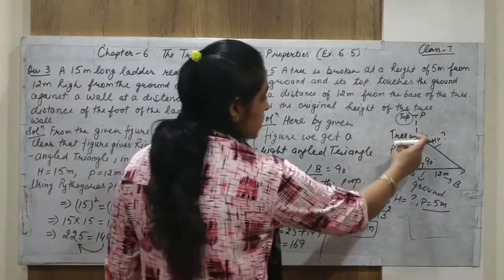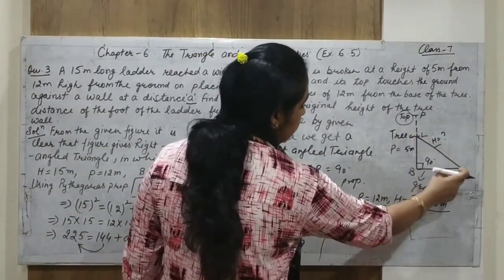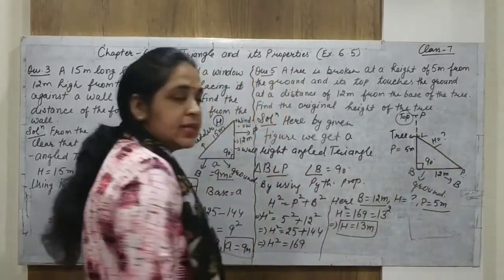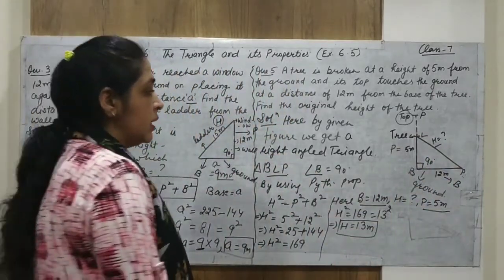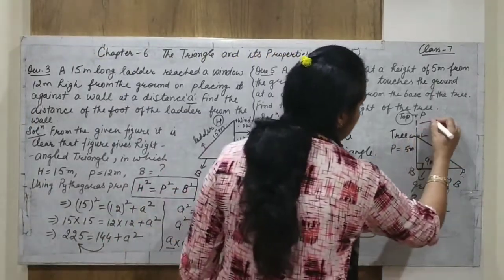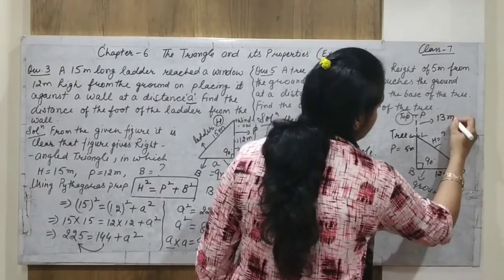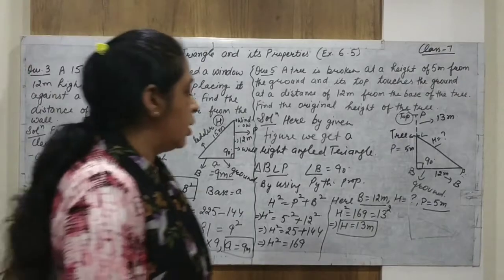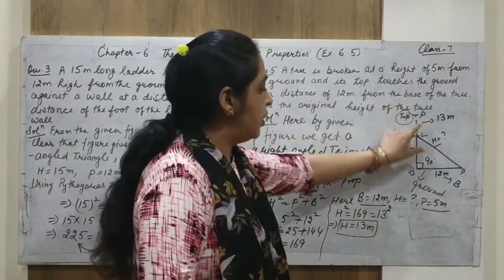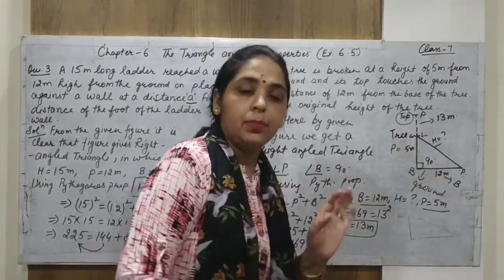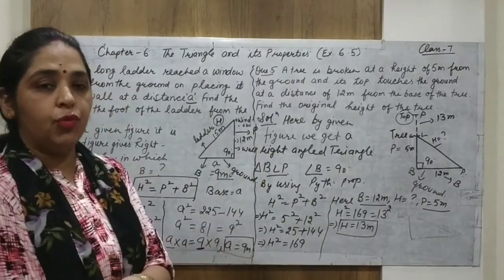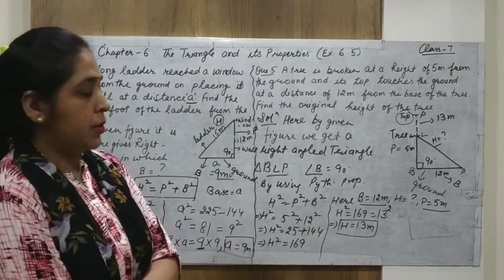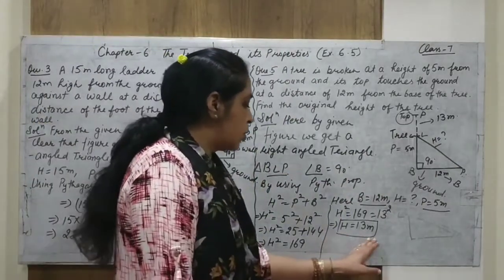So this height is 13. Gap between L and P is 13. If this is 13, then this height is also 13 meters, because these two are equal. This is the broken part of the tree, when it falls down and touches the ground. So H is equal to 13.